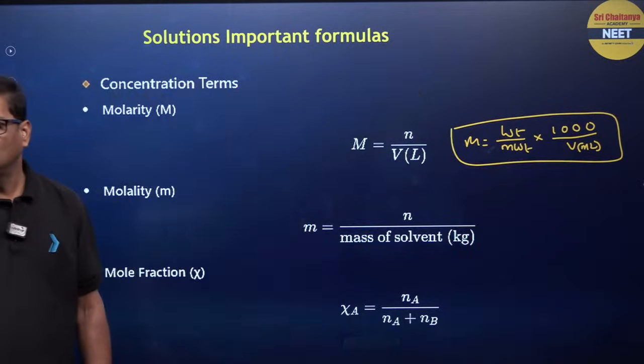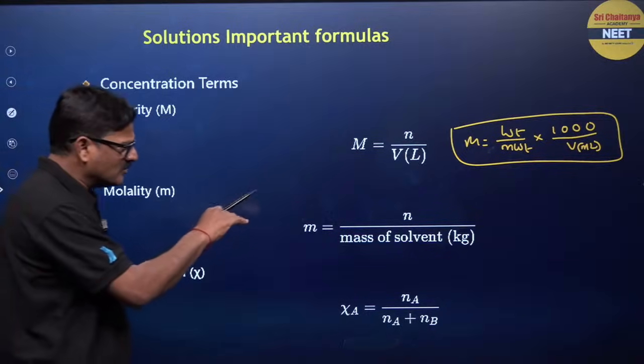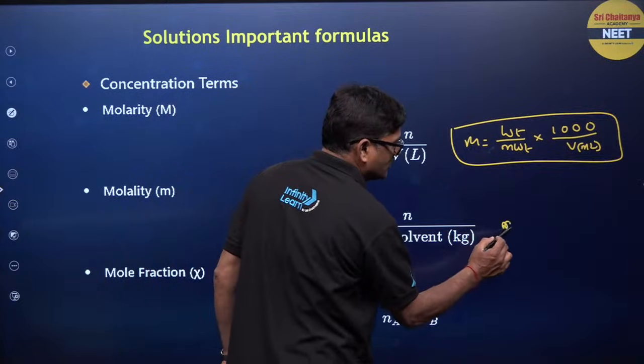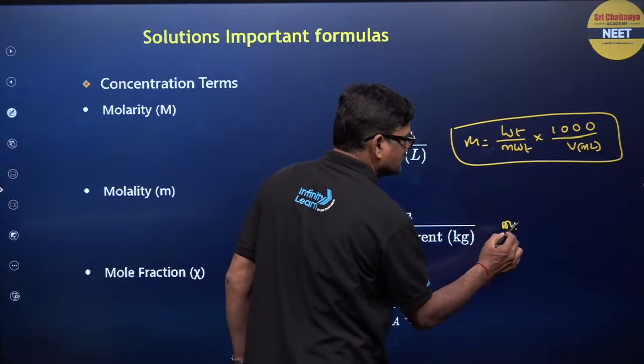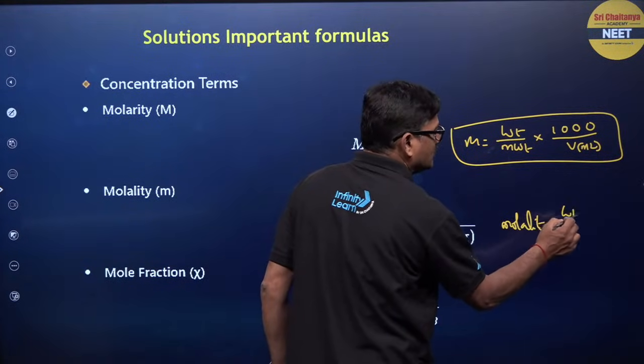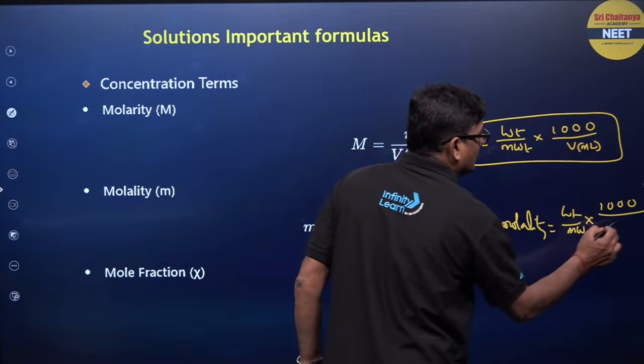Fine. Volume in milliliters. And molality, that is the number of moles of solute present in a kg of solvent. So it is going to be molality, small m, that is equal to weight by molecular weight into 1000 by weight of solvent.